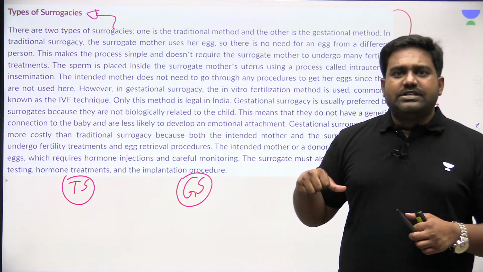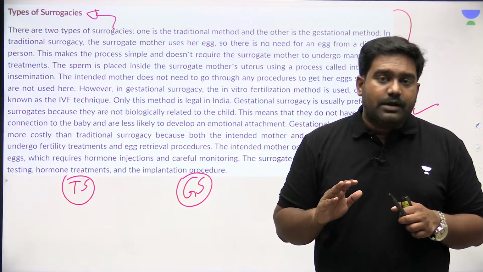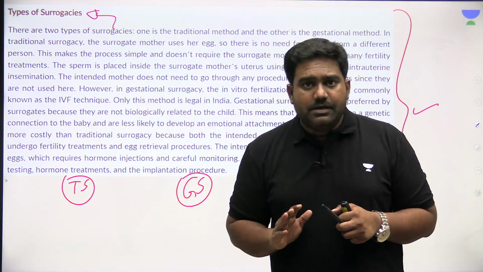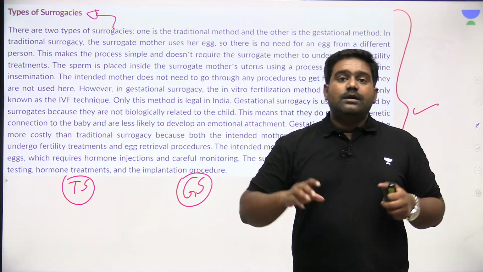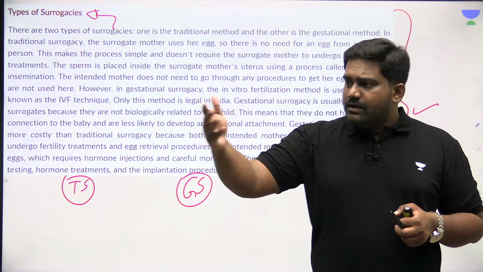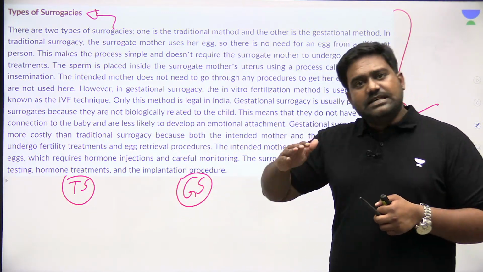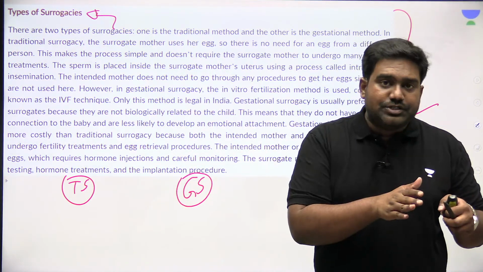Now, don't confuse this with altruistic and commercial surrogacy. That was with regard to the monetary part involved. Altruistic is selfless surrogacy where there is no money paid to the surrogate mother. Surrogate mothers are usually related to the intended parents. In commercial surrogacy, the surrogate mother was getting paid for it, which is banned in India. So that is a different form of classification of surrogacy, mainly on monetary grounds.